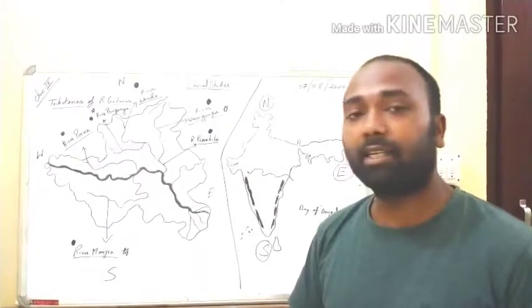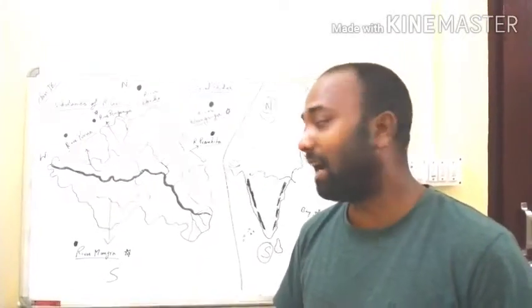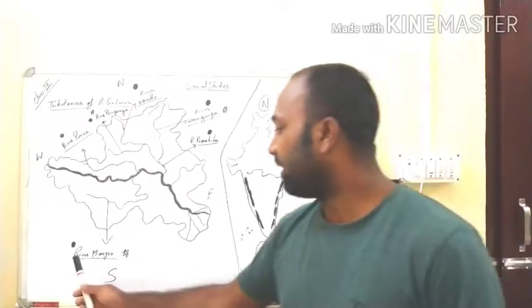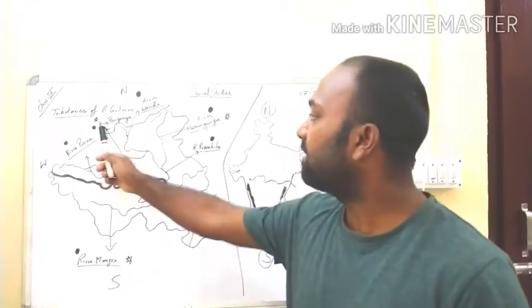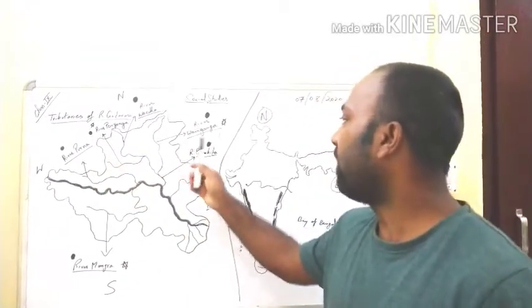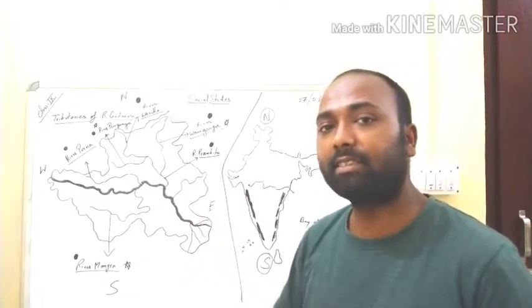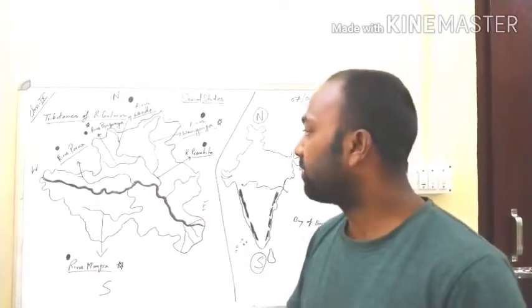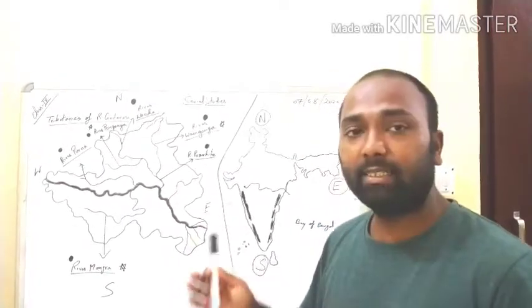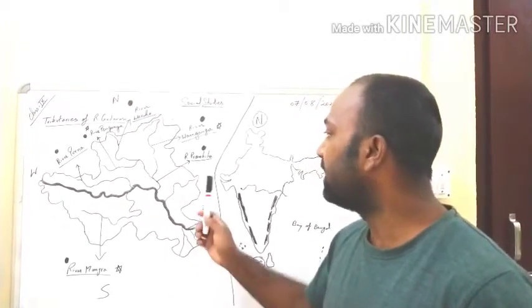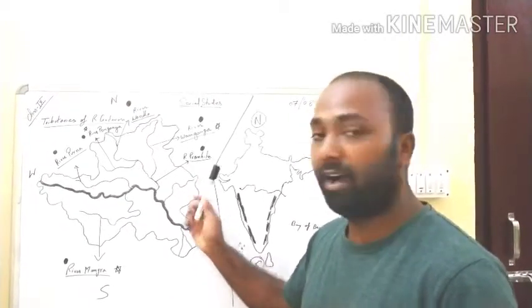Among these tributaries, some are very large: River Banjara, River Panganga, and River Vainganga are the larger tributaries of river Godavari, and the longest tributary of river Godavari is River Pranitha.